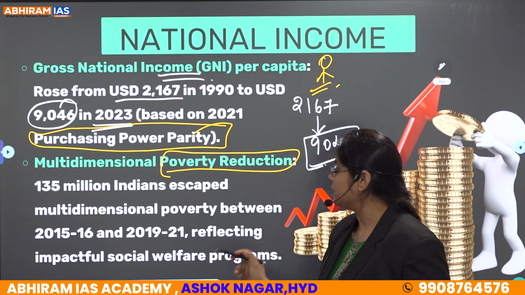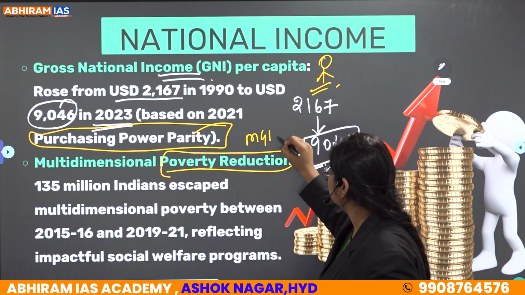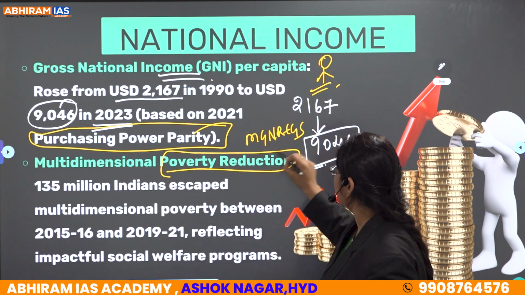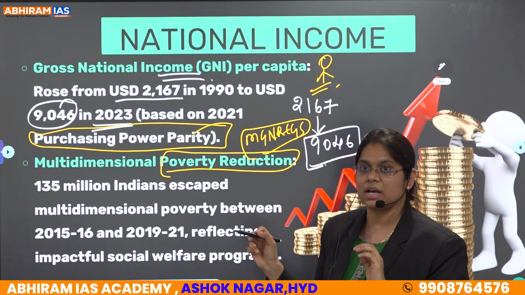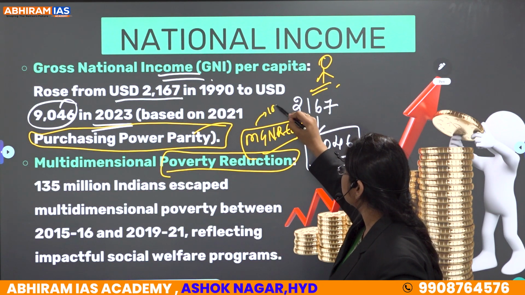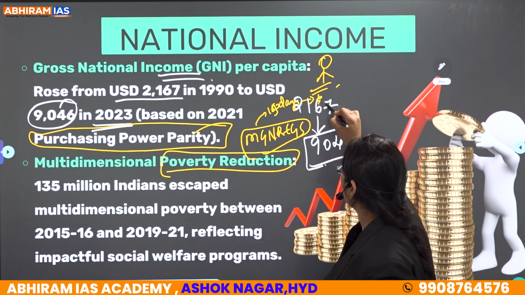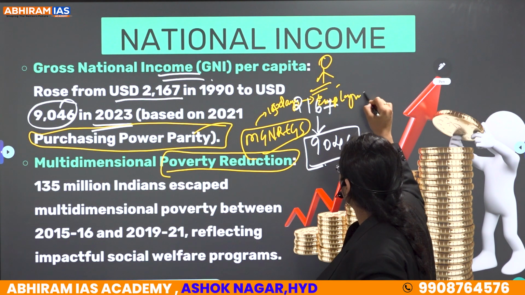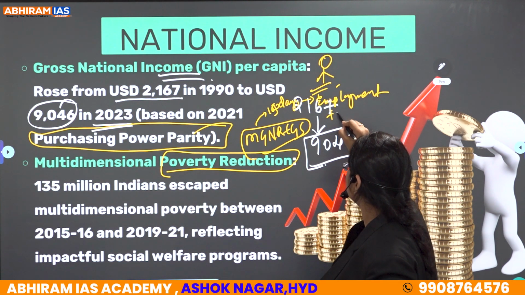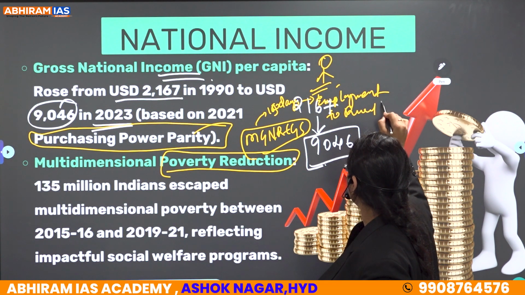One fine example is MGNREGA. One primary scheme is MGNREGA, which was providing 100 days, and now it has been increased to 150 days of employment to rural people. Clear?